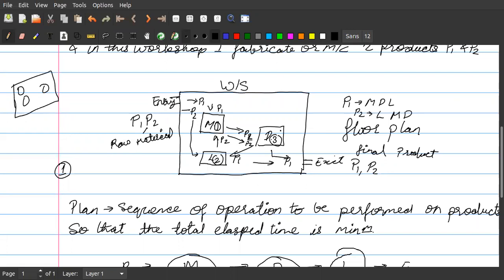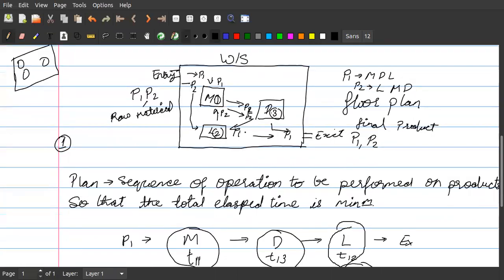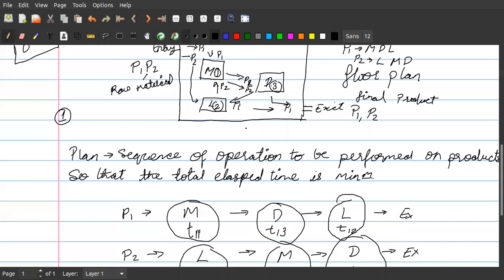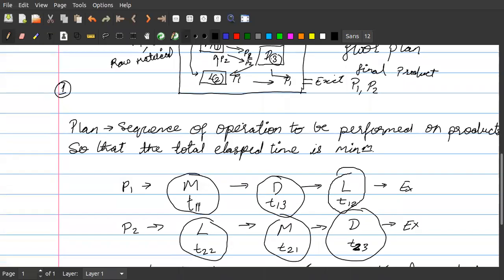Similarly, P2 could have gone to D1 first, L second, M third. Similarly, P2 could have gone to M, D, L. P could have gone to M, L, D. P could have gone to D, L, M, and a number of sequences can be possible. There can be a number of alternative options that are possible.